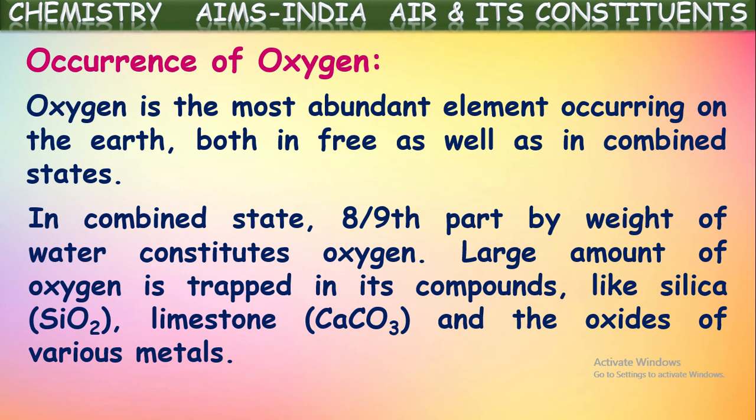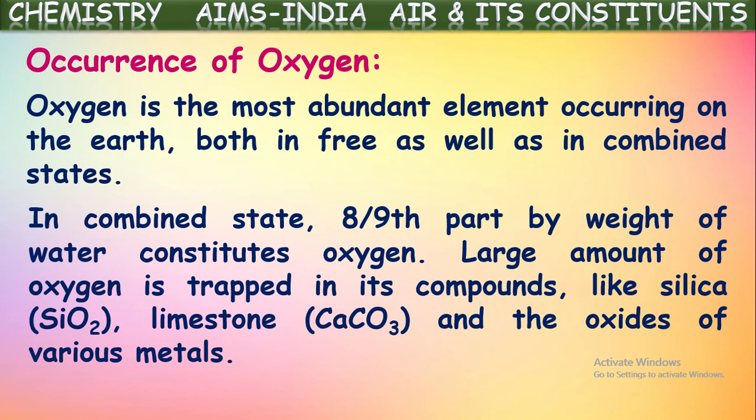Like its compounds such as silica. What is meant by silica? We know it is sand. In sand also, the chemical formula is silicon dioxide, SiO2, that contains oxygen. Even some other compounds which are available to us in the earth crust, like limestone and the oxides of various metals like iron oxide, copper oxide, magnesium oxide. In this way, in many metal oxide forms also, this oxygen gas is available to us in the combined state.